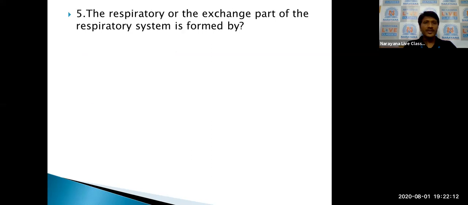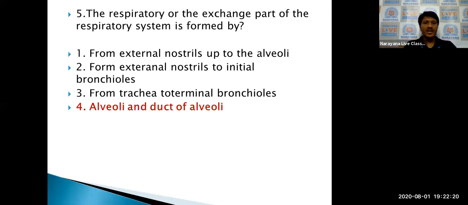Next, the respiratory or exchange part of the respiratory system is formed by the alveoli and ducts of alveoli. These are the end parts of the primary and tertiary bronchi.